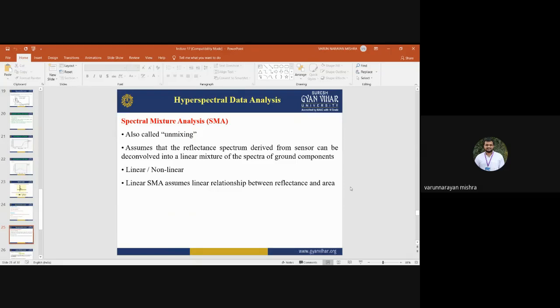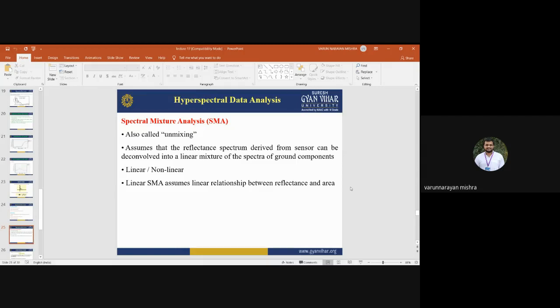If you are confused by the same spectral response of two pixels of two different objects, then you need to apply spectral mixture analysis. In short, we call it SMA, and it can be used to unmix the pure pixels, or to unmix the confusion or similarity between the pixel values of two objects.